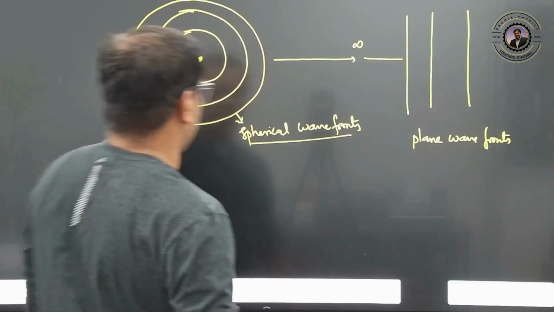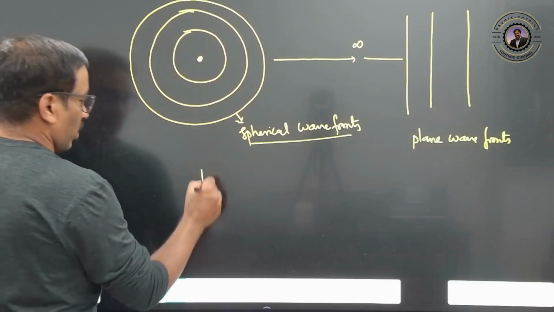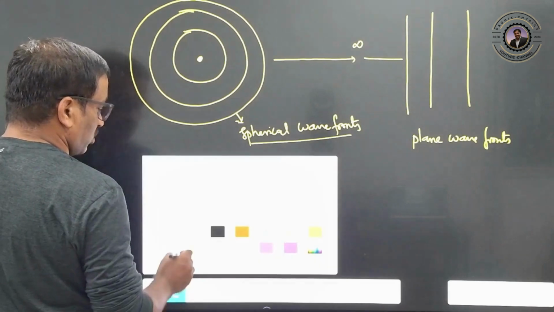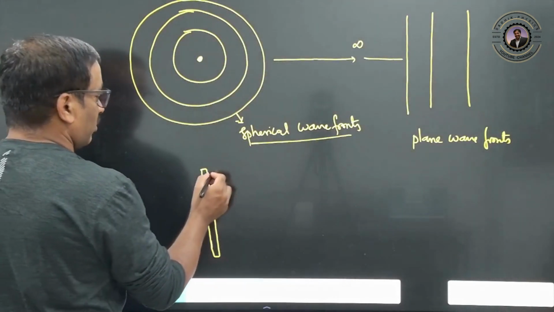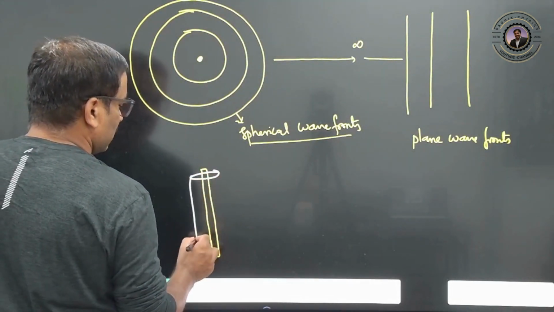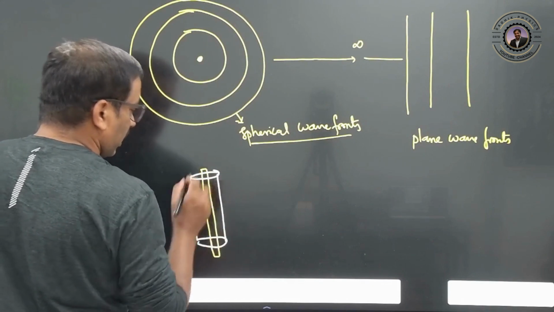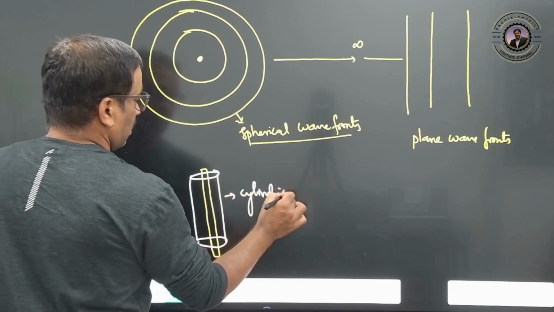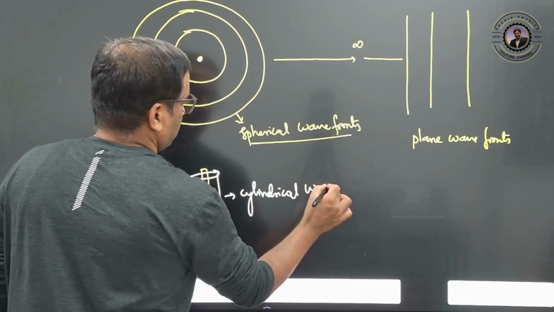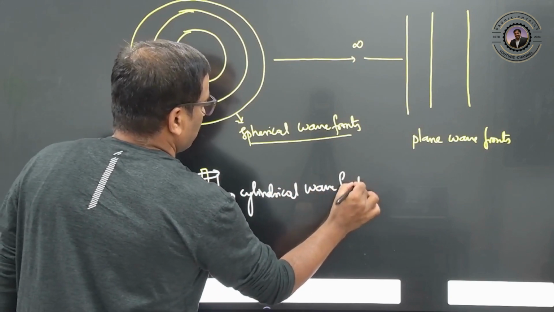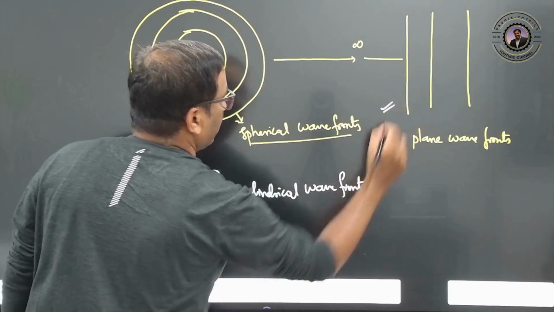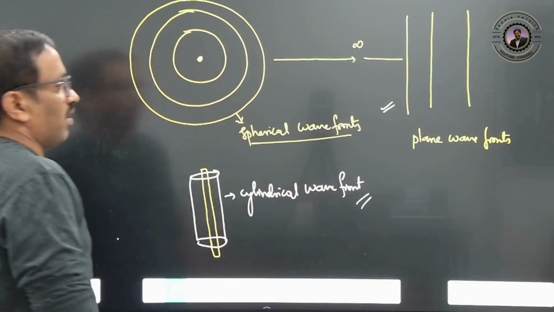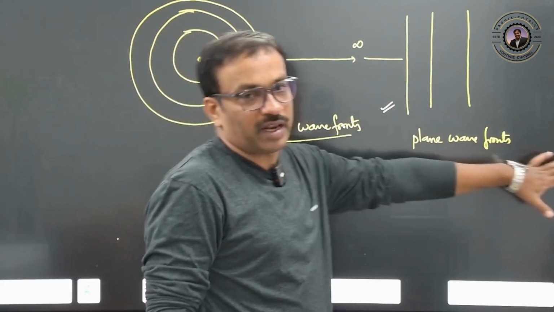Clear? So if you take one extended source, like a tube light, it is going to create cylindrical wavefronts. This we will not use much, but the very important one is the plane wavefront, and the second is the spherical wavefront. First we will deal with only plane wavefronts.